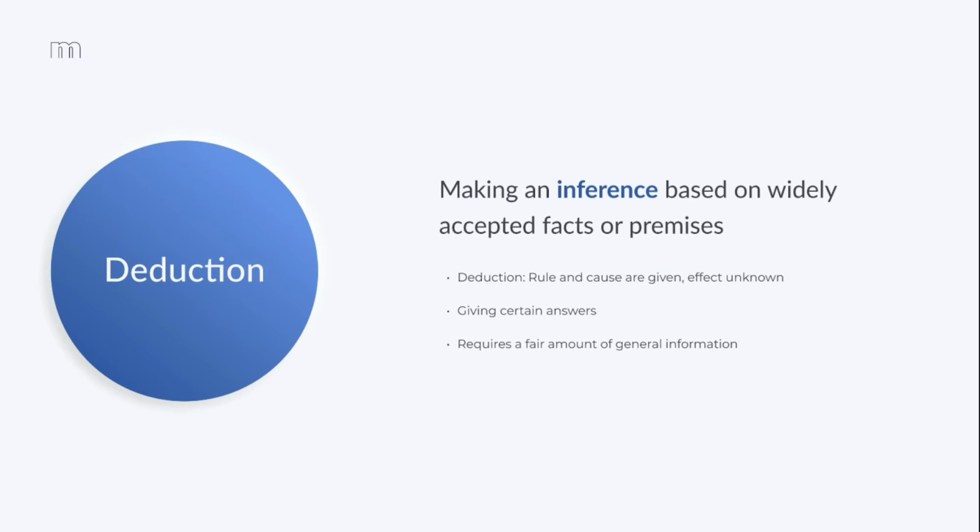Let's take a look at deduction first. With deduction, we are making an inference based on widely accepted facts and premises. Our rule and cause are given while the effect is unknown, and we get certain answers. However, deduction requires a fair amount of general information to come to a conclusion. Let's see what exactly we mean by that.